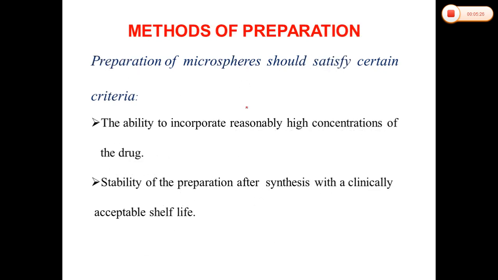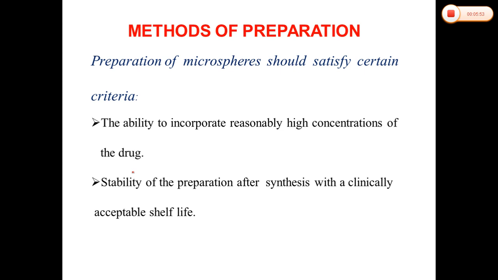Now we will discuss the different methods for the preparation of microencapsulation, the methodology for the microencapsulation process. The preparation of microspheres should satisfy certain criteria. First, the ability to incorporate reasonably high concentrations of the drug. Second, the stability of the preparation after synthesis with a clinically acceptable shelf life.